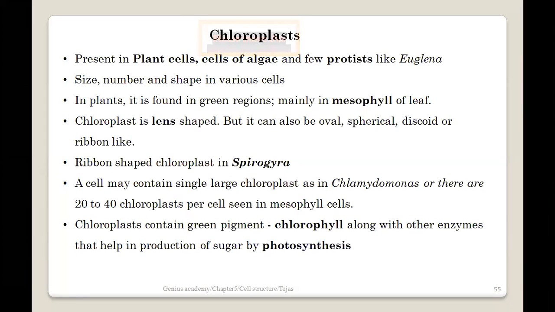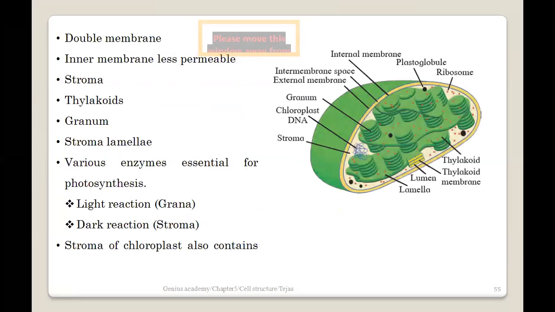Okay. Now, apart from this typical pigment, this chloroplast also contains some kind of enzymes, some kind of biomolecules which are required for the process of photosynthesis, which is nothing but synthesis of sugar from inorganic material like carbon dioxide and water. So what is photosynthesis? It is an anabolic process where complex sugars are synthesized from simple inorganic raw material like water and carbon dioxide. Okay, as I mentioned, we will be discussing this in detail.